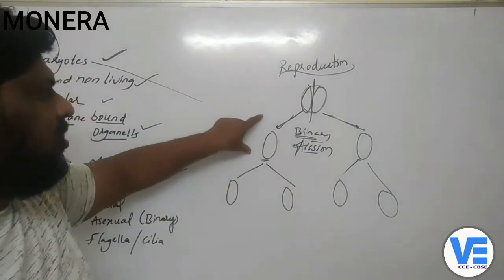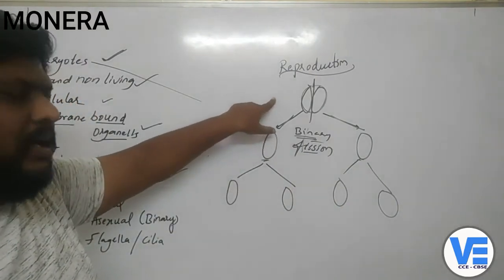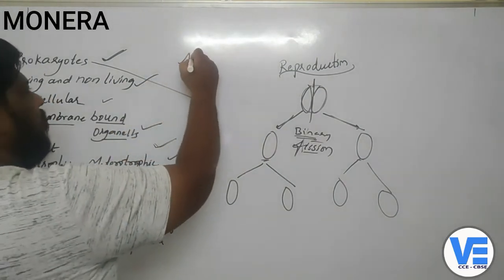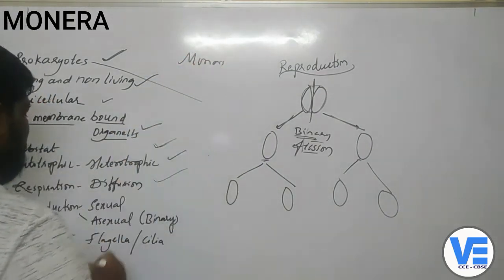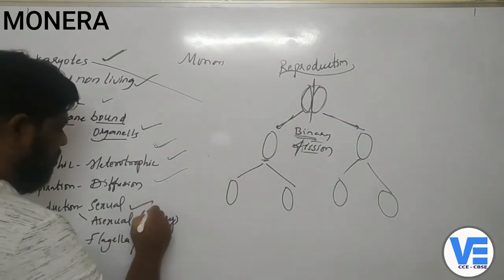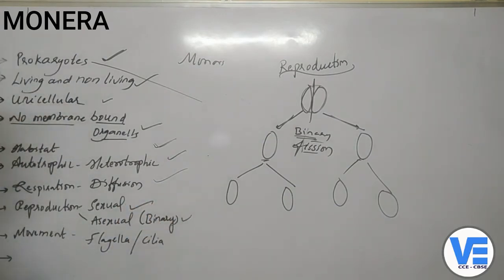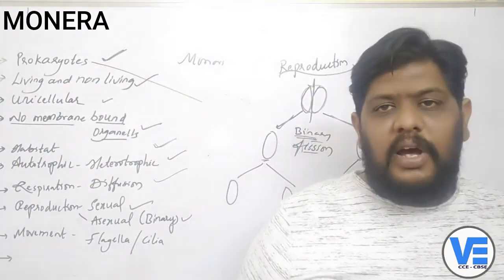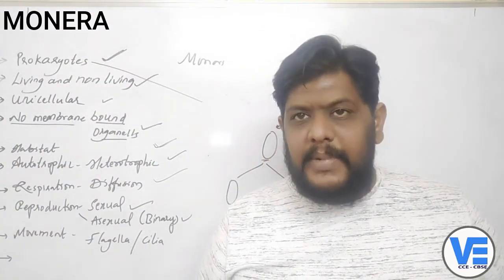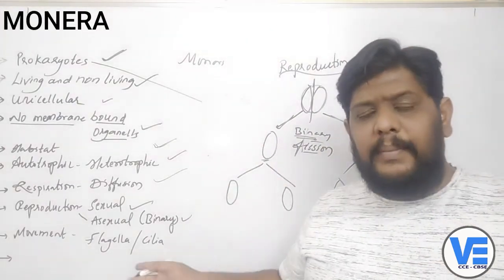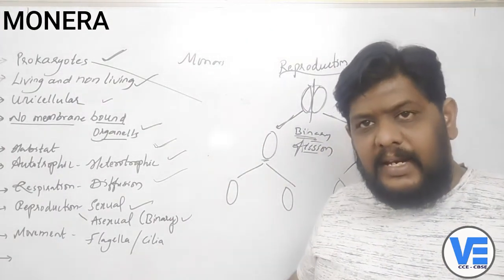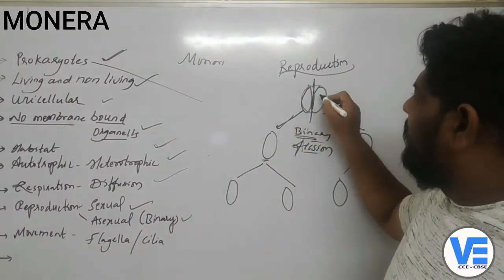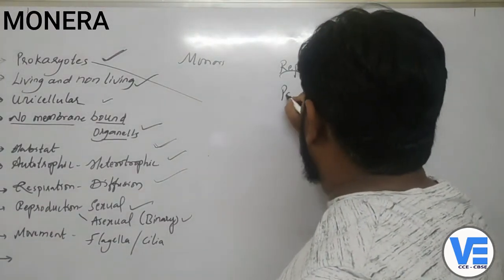So binary fission is a common process of reproduction in bacteria, or the organisms which are in the kingdom called Monera. But here I have written that there is sexual reproduction as well as asexual reproduction. Now what is sexual reproduction? Where there is a fusion of male gametes and female gametes. But here you cannot find any male gametes or female gametes, can you? No, because one organism is directly dividing.